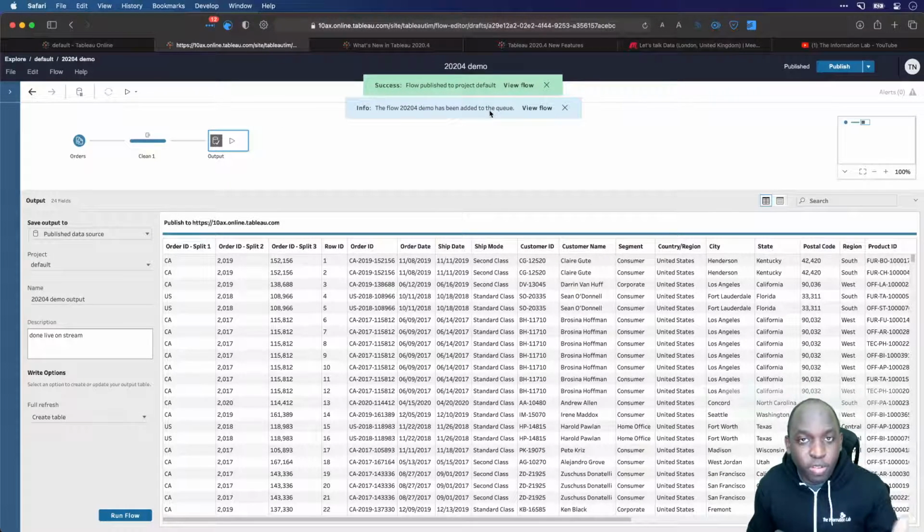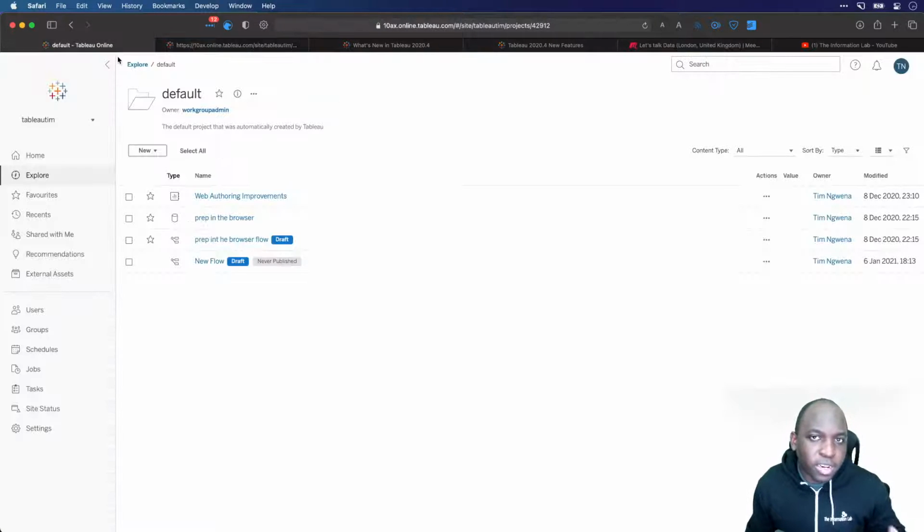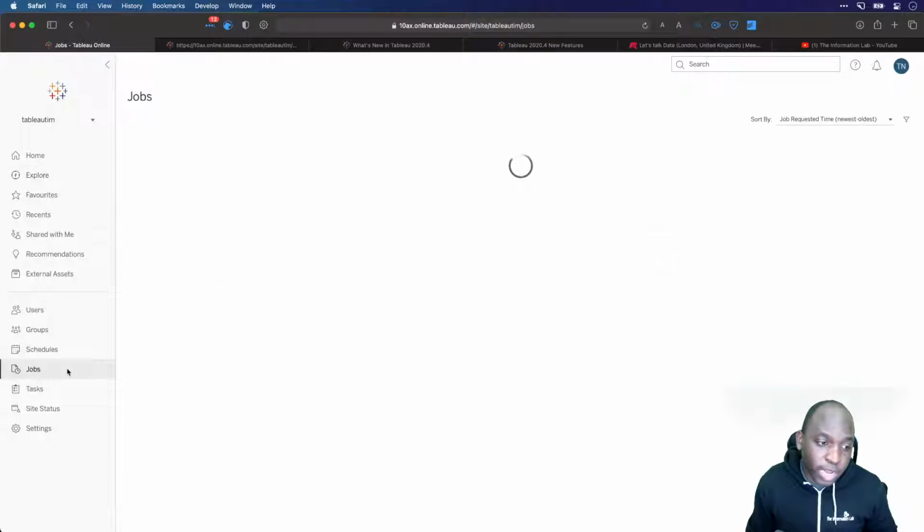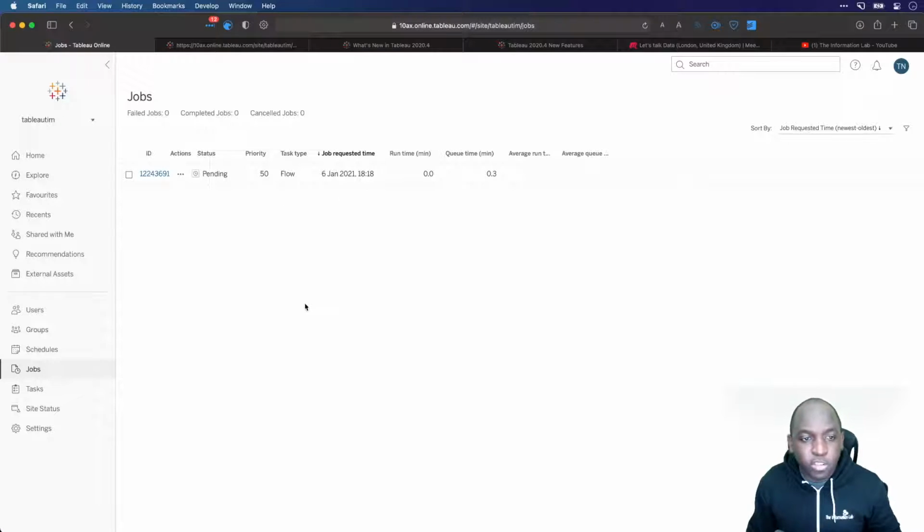It's not going to run in front of me. What I'm seeing right now is the preview. When you hit run on Tableau Prep in the browser, it gets added to a queue. Let me show you where that queue is. If I go back to default here, this is the Tableau Online view, and I go down to this option on the bottom left called jobs. When I click on that, I actually have this job pending here, and you can see that it's joined a queue.